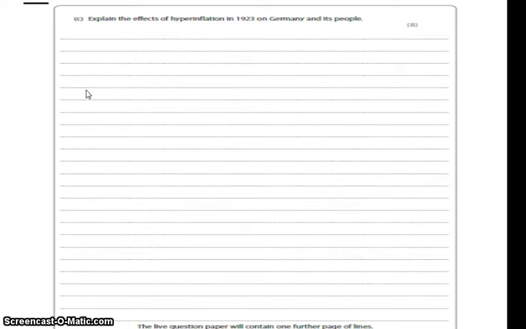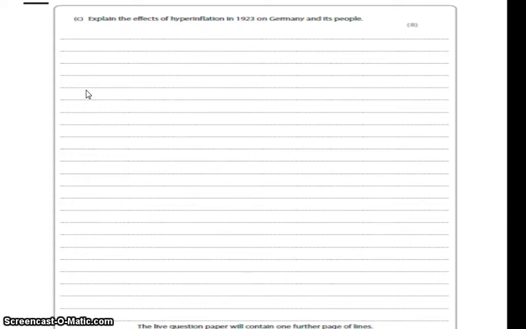That's a really good paragraph. That paragraph alone will probably gain you 3 marks. Okay, we need to write 1 or 2 more. But if you stop and pause it and think about what I'm saying, workers were being paid on a daily basis and the amount they were being paid was obscene, and yet this could not buy them a loaf of bread. And yet people who were on fixed incomes, like pensioners, had no pay rise. So really they were living in extreme poverty because their low pensions meant nothing anymore because of hyperinflation. They couldn't buy the basic necessities, so pensioners were starving and in a very, very dire situation.